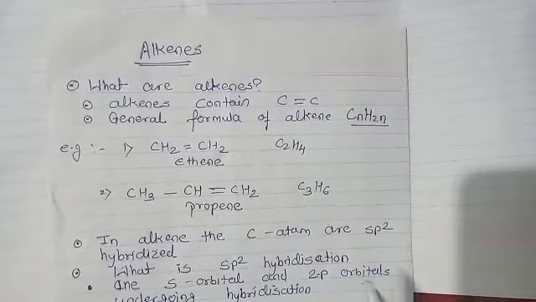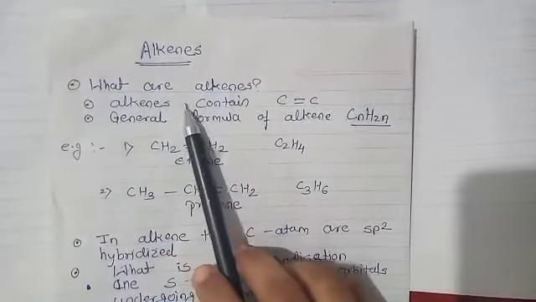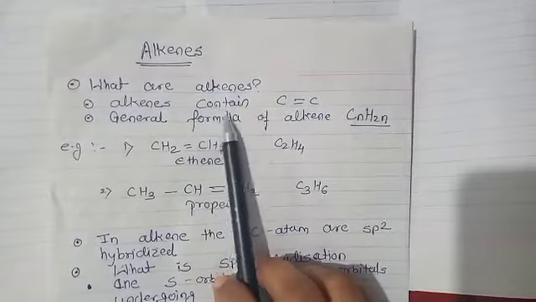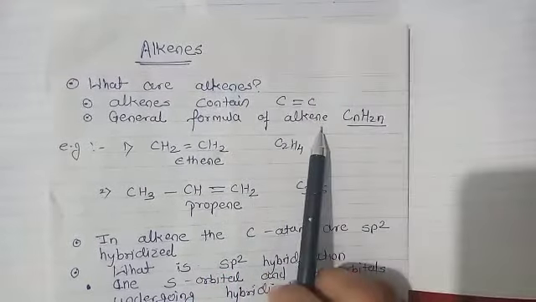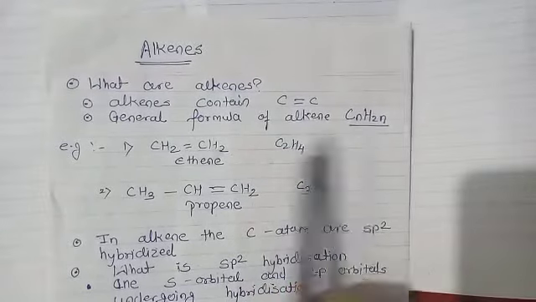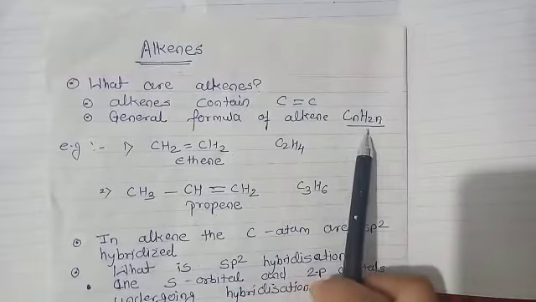In this section we are going to discuss about alkenes. So what are alkenes? Alkene is the aliphatic unsaturated hydrocarbon which contains a carbon-carbon double bond. What is the general formula of alkene? General formula of alkene is CnH2n.